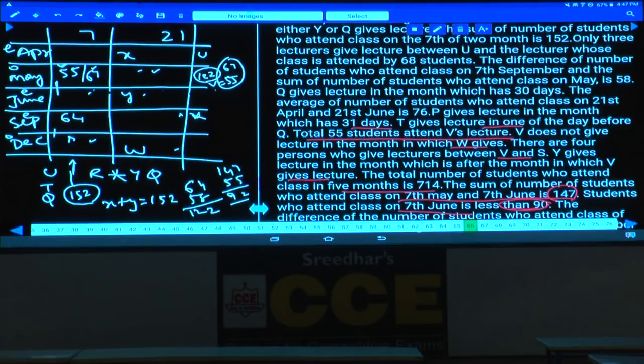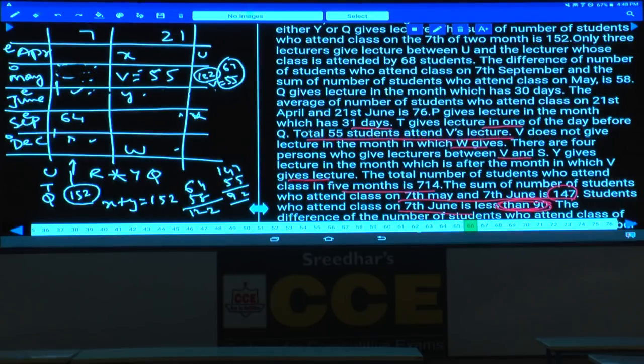Are you following this one or not? If it is 55, here it must be 92. But as it is clearly given, it cannot be 90, it must be lesser than 90. As it is lesser than 90, it cannot be 55. As it cannot be 55, this V is 55. If V is 55, hence this value must be 67.